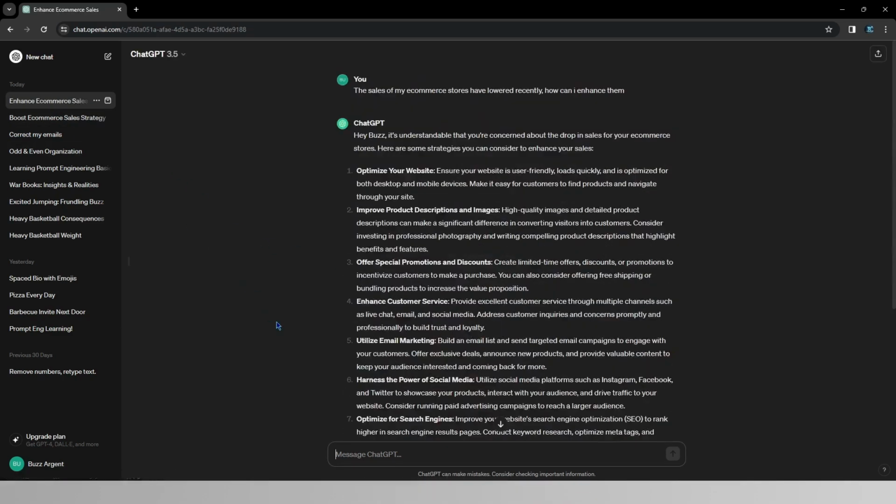Instead, if we go on the message here without asking it to be a business coach, as you can see, the response is a bit more broad and less defined and less precise. So here it talks about optimizing your website so it loads quickly, both on desktop and mobile, all this kind of basic stuff. But once again, it doesn't talk about analyzing your customer data. So where should I even optimize my website? Am I going to improve my sales just by making it load quicker? That's not really a precise answer.